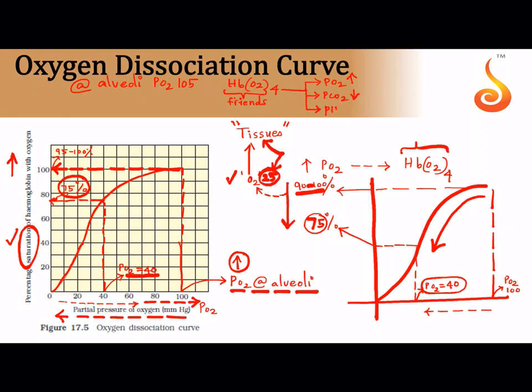Then in your lung, the pH is very high. The conditions are alkaline. If pH is high, the H plus ion concentration is low. And also in your lung, the temperature is very low because you are constantly ventilating your lung with the atmospheric air. So these are the factors which favor the friendship between hemoglobin and oxygen.